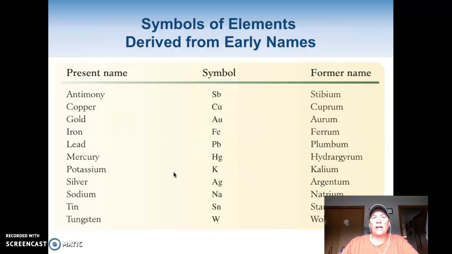And these are the ones I was talking about that came from their former names. These were old names, but at the time, they weren't. Antimony, stibium, even copper. With copper, you think Co, but that's actually cobalt. But cuprum, aurum, ferrum, these are the ones that have, in our minds, a weird symbol to represent them, but really not so much, because at the time they were discovered, this was what their name was.